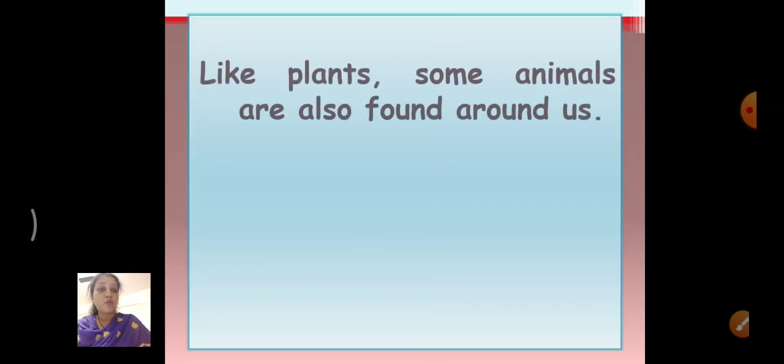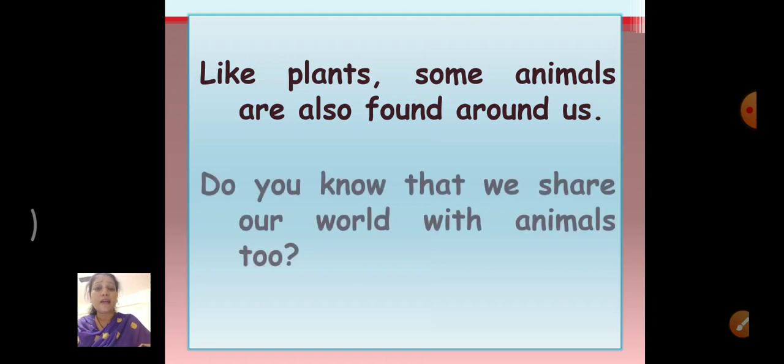Okay. Now, like plants, in the last lesson number 16, we had studied about plants, that there are different type of plants with different color flowers, different shape, different size, right? Same way, like plants, some animals are also found around us. Yes, we all know that animals are also there everywhere around, right? So, do you know that we share our world with animals too? Yes, we share our world with animals too.